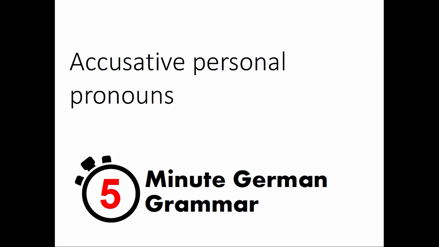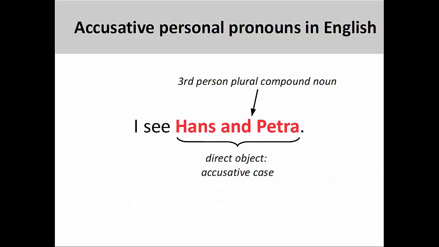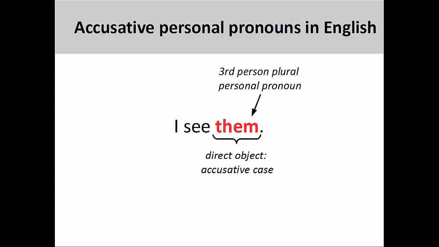Thank you for watching. This presentation will introduce accusative personal pronouns. As we have seen in an earlier presentation, a personal pronoun is a word that can substitute for a person or a noun. In this sentence, we have a third-person plural compound noun, Hans and Petra. Since the noun is the direct object of the verb, it is in the accusative case. We can replace this compound noun with a personal pronoun.